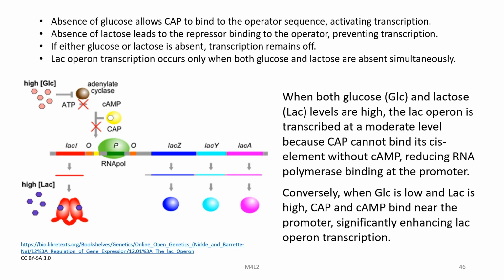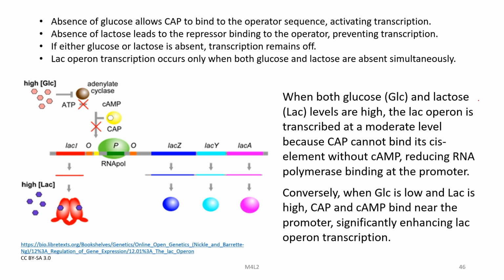E. coli prefers glucose, thus the lac operon is highly expressed only when glucose is low and lactose is present, ensuring efficient gene expression based on nutrient availability. Absence of glucose allows CAP to bind to the operator sequence, activating transcription. Absence of lactose leads to the repressor binding to the operator, preventing transcription. If either glucose is present or lactose is absent, transcription remains off. Lac operon transcription is fully active only when glucose is absent and lactose is present.